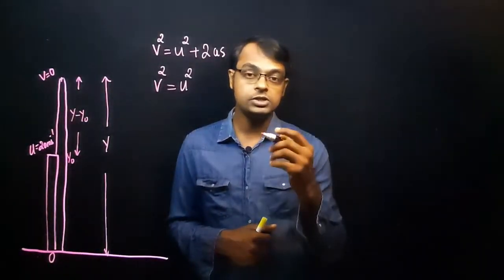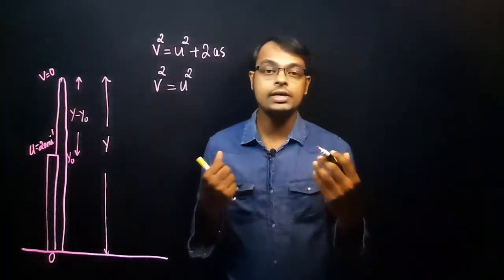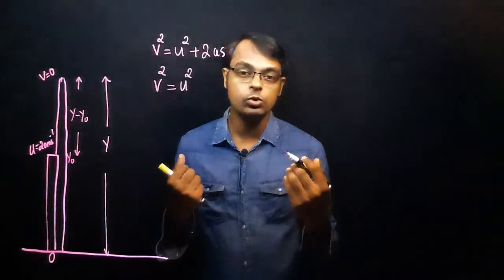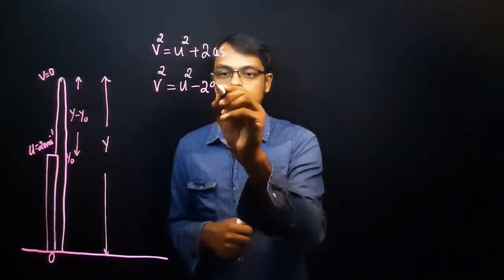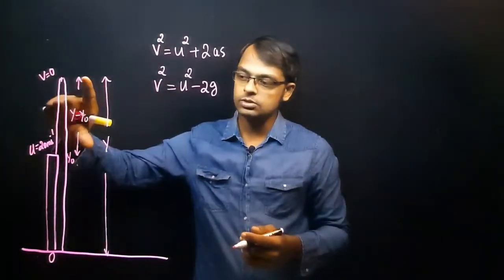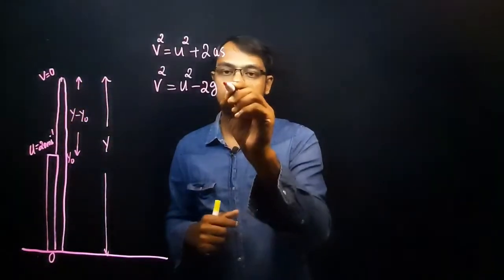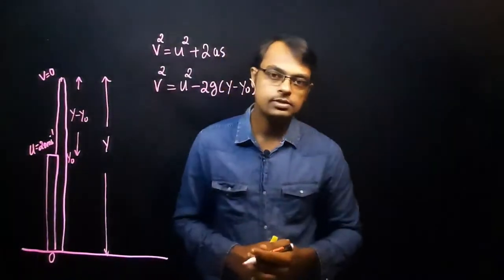We have already mentioned in the sign convention section that g always acts downwards, so g is taken as negative. So minus 2g. Now what is s here? Instead of s, the displacement we take is y minus y0.